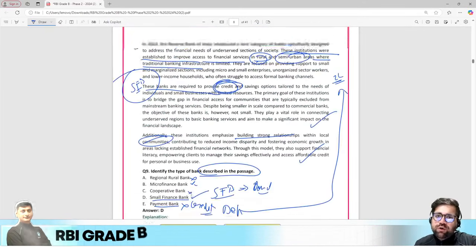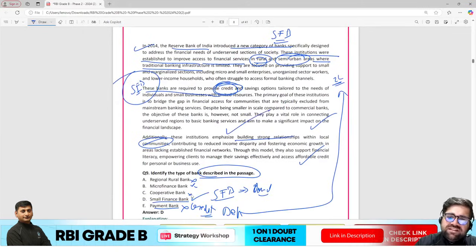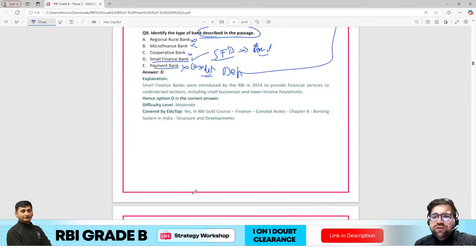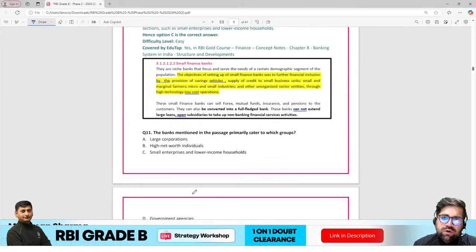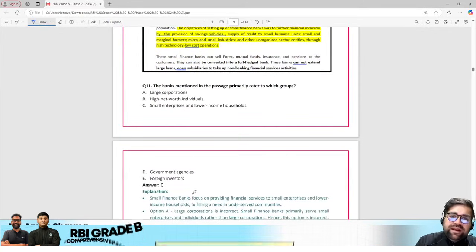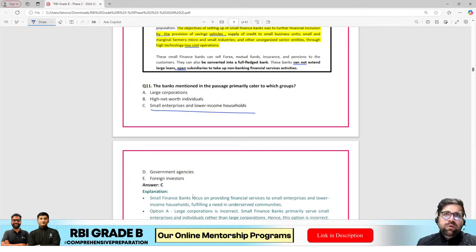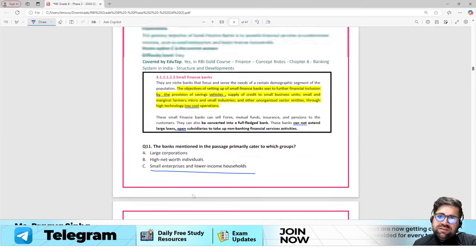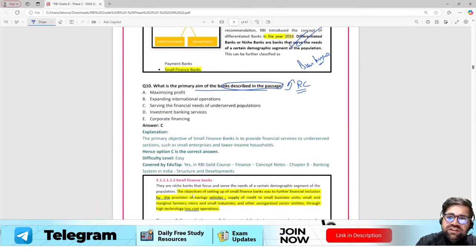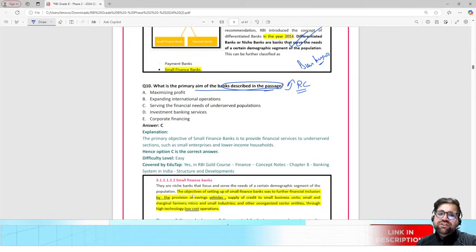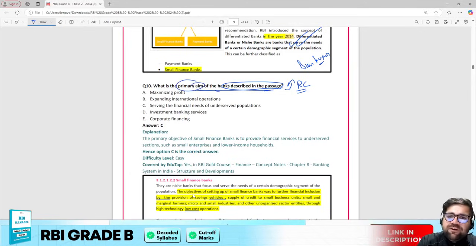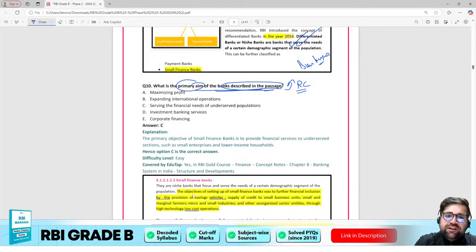So if you go and read the passage, specifically passage number 2 and passage number 3, you will come to know that the main goal of small finance banks is to provide credit or to provide services to small entrepreneurs and low income households, right? And even if you see, this question is based on RC. What is the primary aim of the bank described in the passage? It is serving the financial needs of the underserved population.